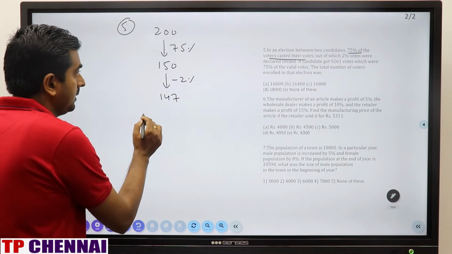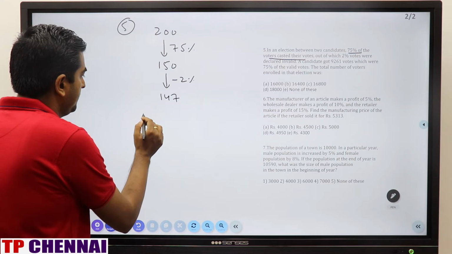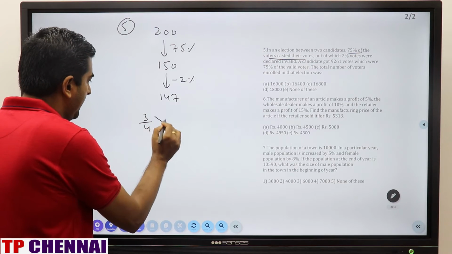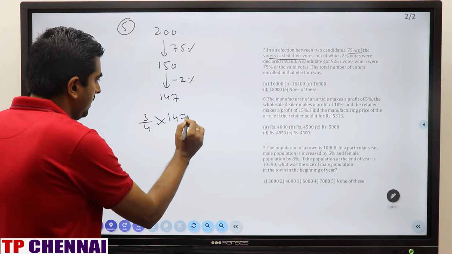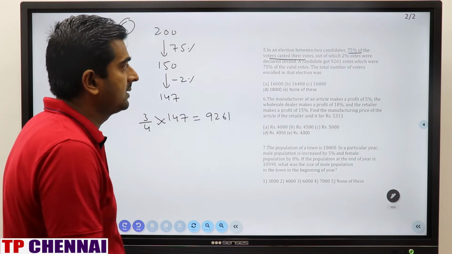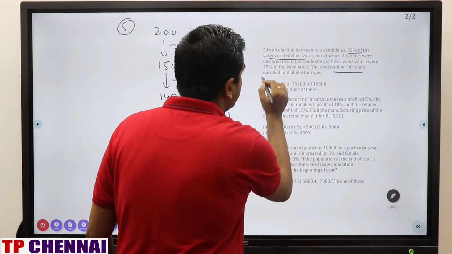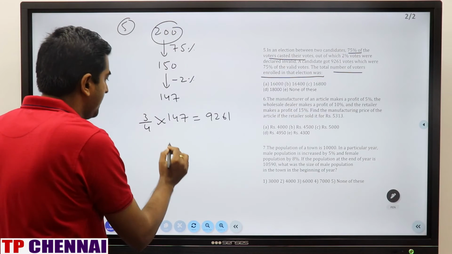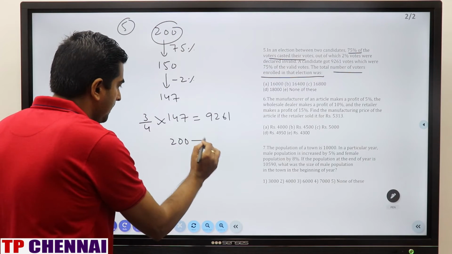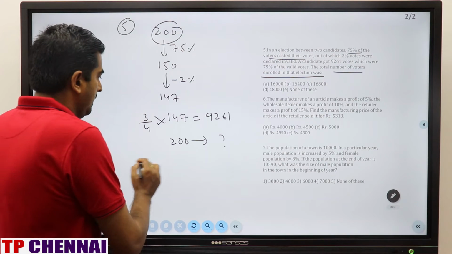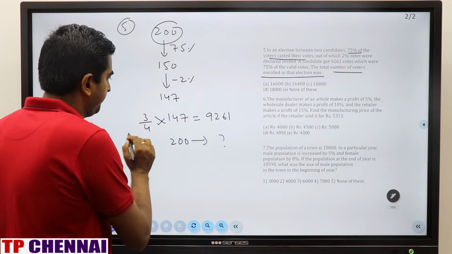So that means 75% fraction value is nothing but how much? 3 by 4 of valid vote. 147 is nothing but 9,261. Now what they are asking? Total number of voters enrolled in that election, which is how much? 200. So 200 part is how much? That we have to calculate. Right? So first cancel this number.